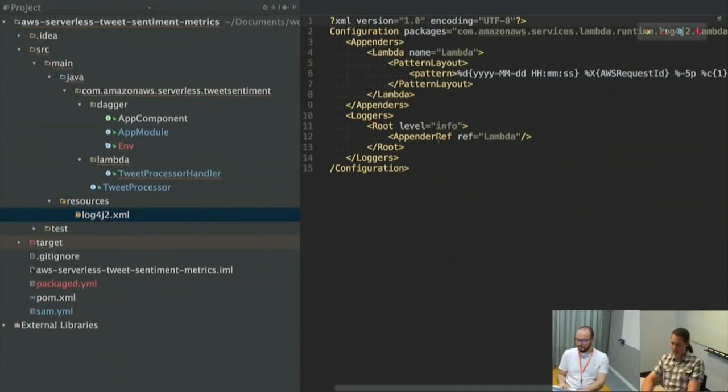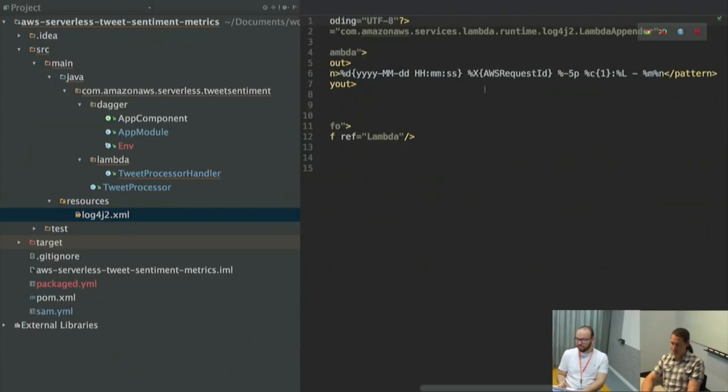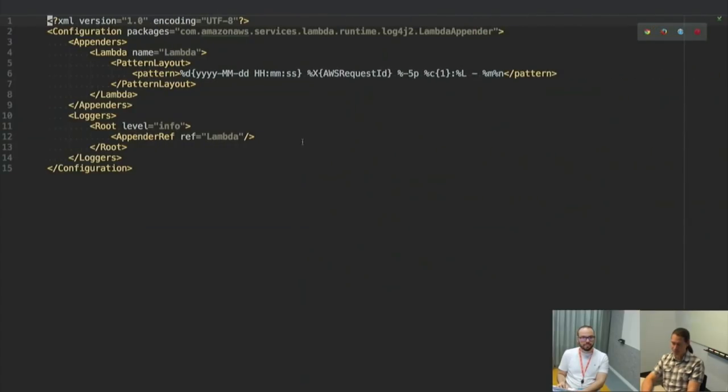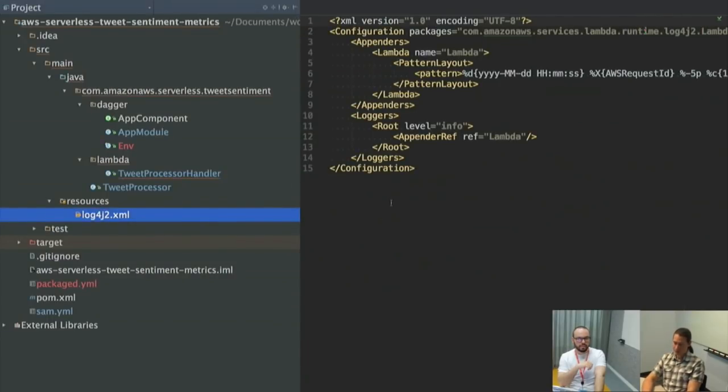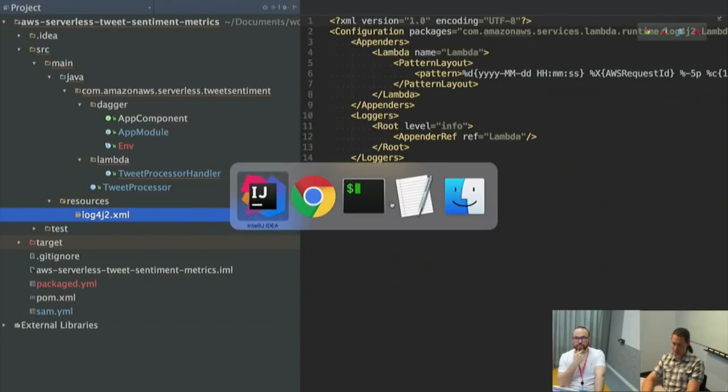Okay, so basically it adds this Lambda appender. That's something that I got from the AWS documentation, and again, this is all documented there. I'm going to put the date at the beginning, the AWS request ID, and then my log, and some extra information. And our log level is set to info for this. Okay, so great. Let's try it again.